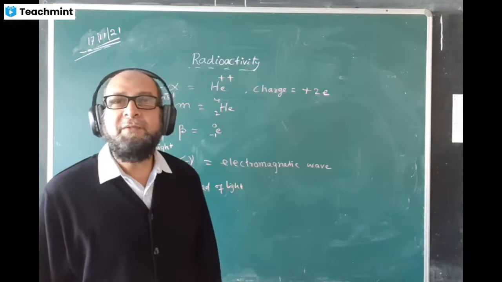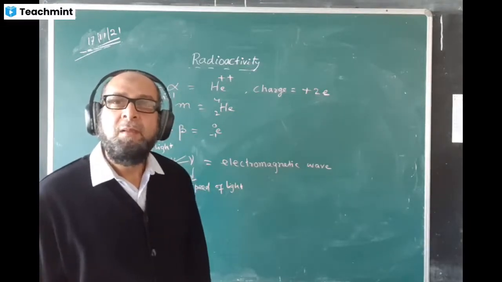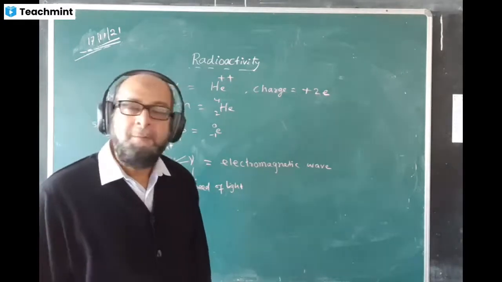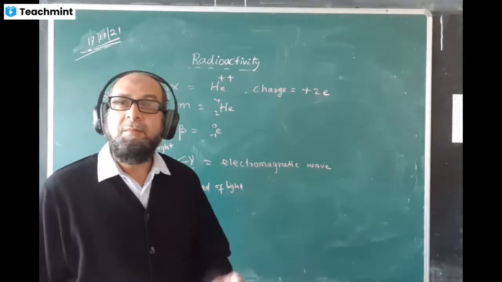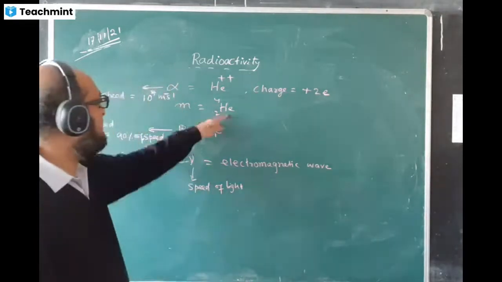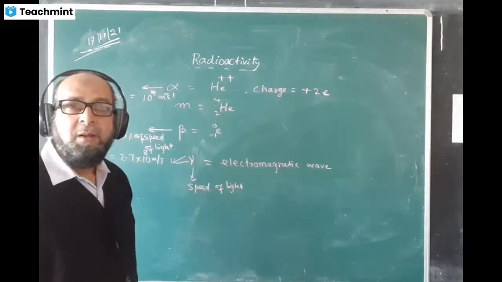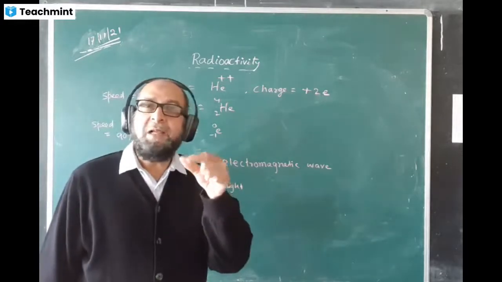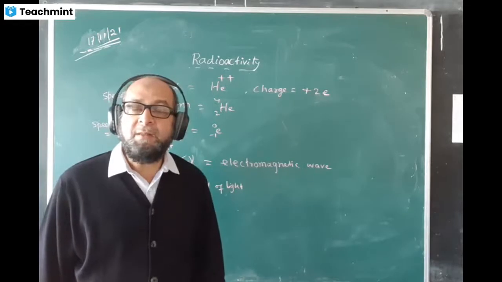Think differently. The idea is very simple. Hydrogen's mass is 1 unit and helium's mass is 4 units. An alpha particle is helium. How can a particle of lesser mass emit a particle of greater mass? Can it emit?